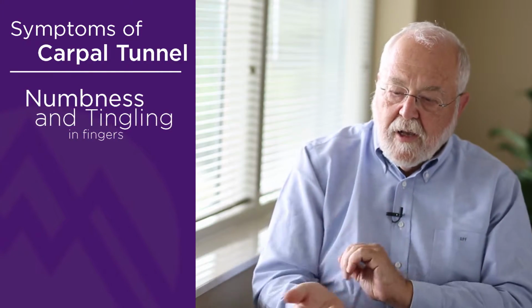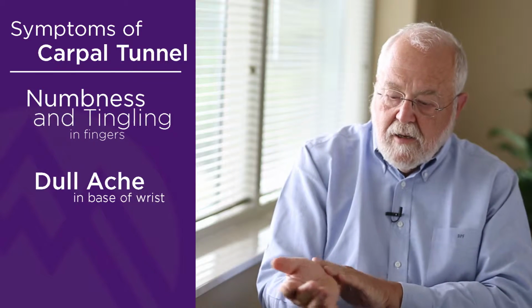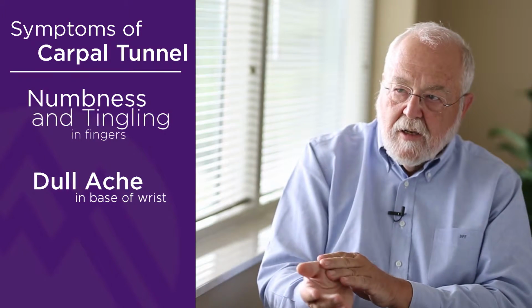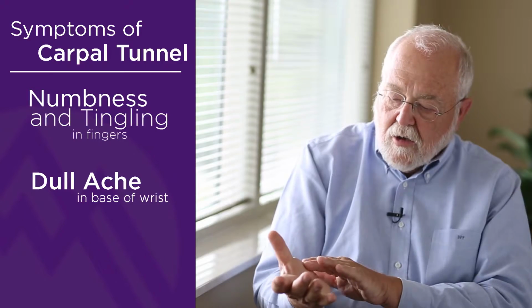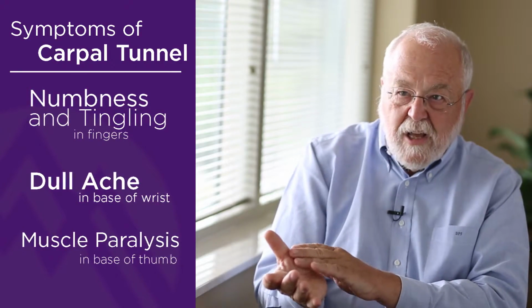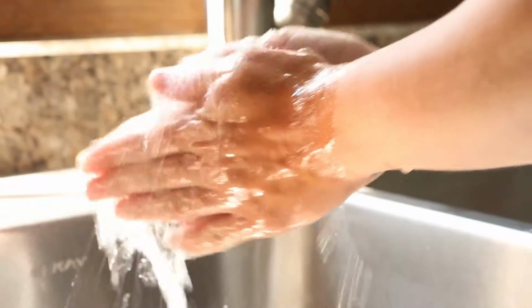It causes numbness and tingling in the fingers. As that worsens, it can progress to constant or full-time numbness, typically in these 3 fingers: thumb, index, middle, and a little bit of the ring. It can cause a dull ache in the base of the wrist, radiating into the thumb, and in advanced cases, it can cause weakness, paralysis, or even muscle death of the muscles of the base of the thumb.